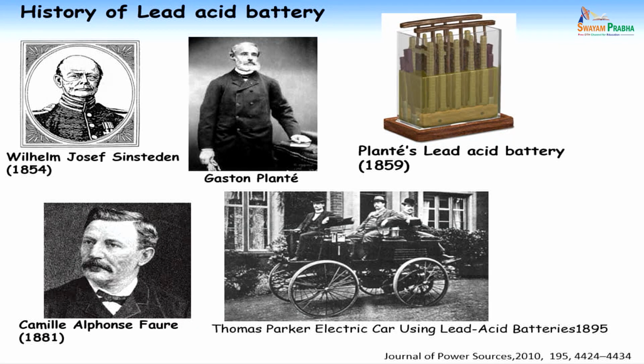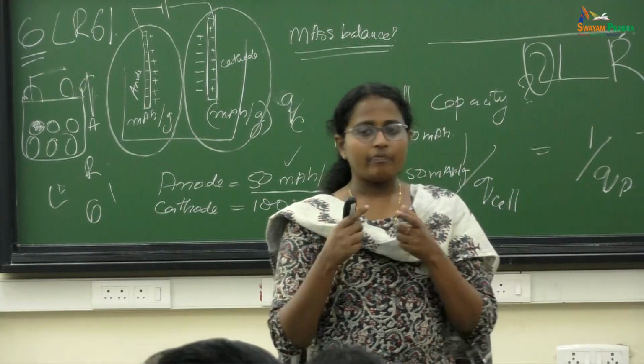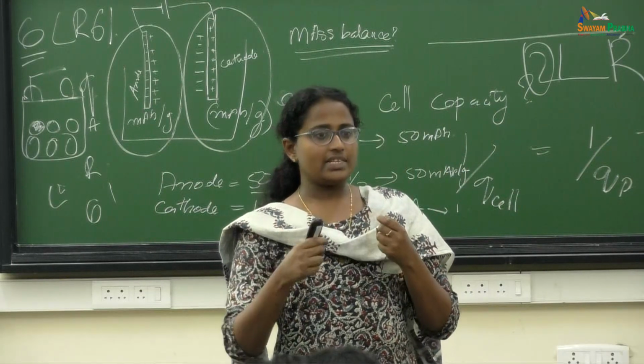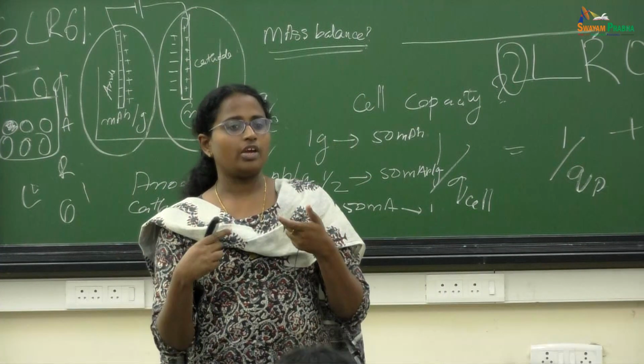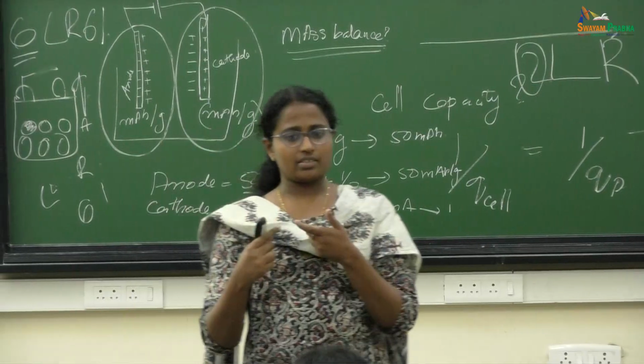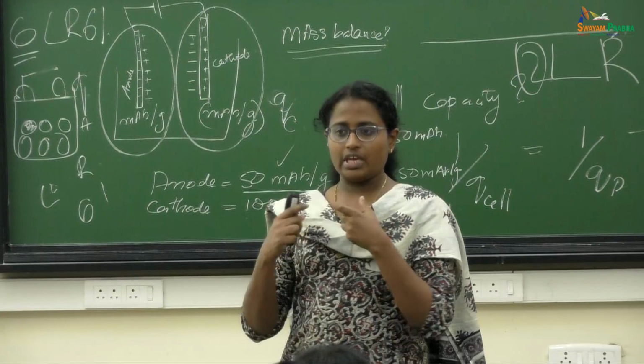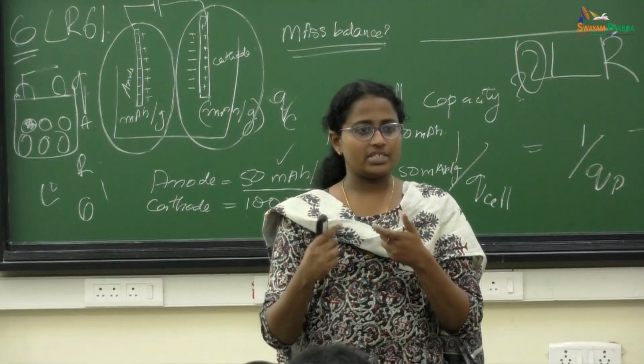This is some history of the lead acid batteries. You can see William Joseph Stinson. He's the one who started lead acid based chemistry. Actually, what he did is immerse two lead plates in sulfuric acid and start charging the battery. What he observed, using a Daniel cell to put some current to the electrodes, is that a secondary current was generated, and from that he proposed the idea that it can be a rechargeable battery.